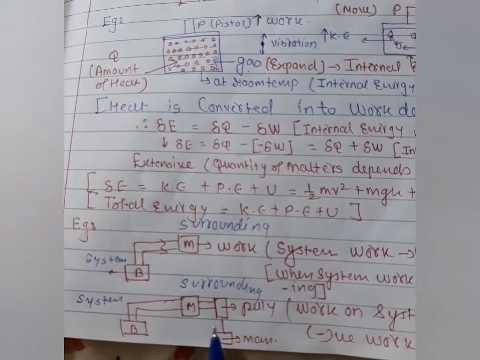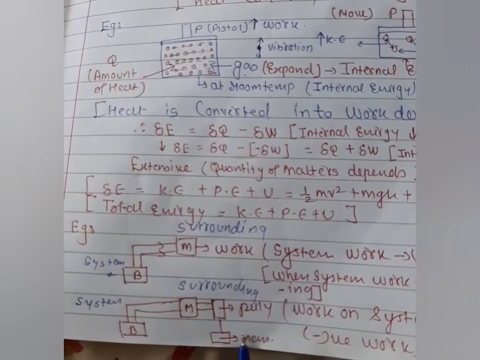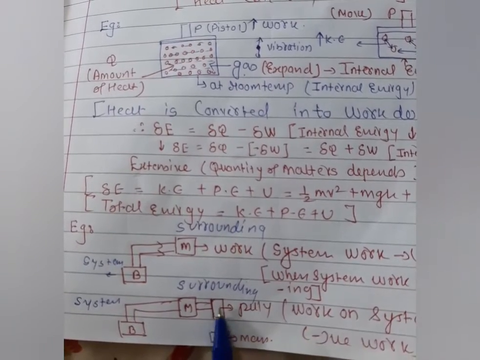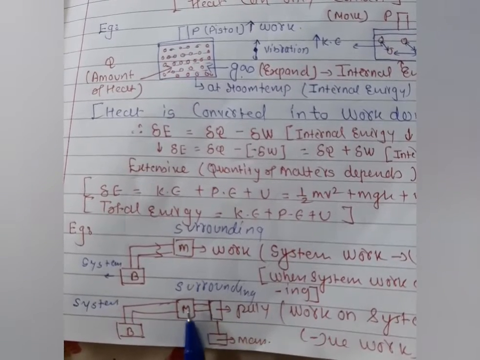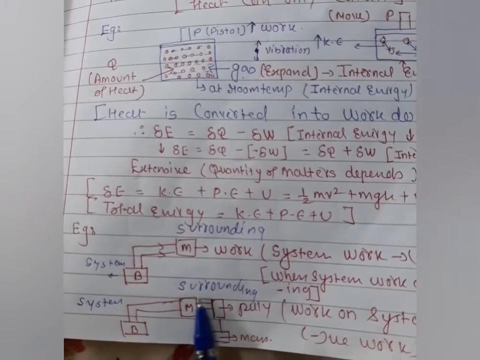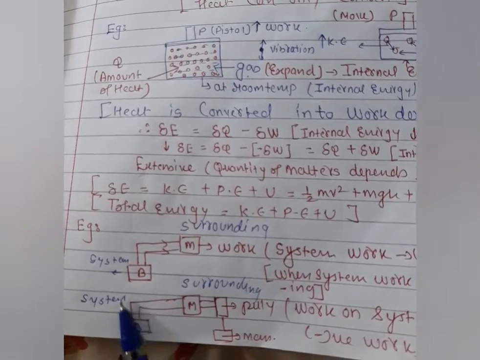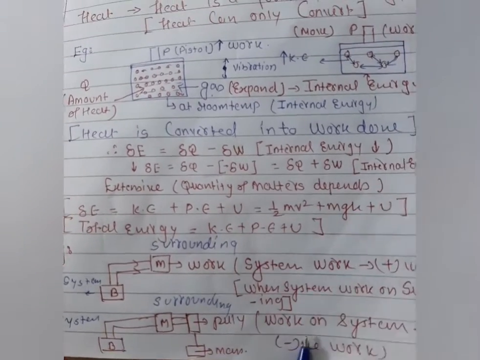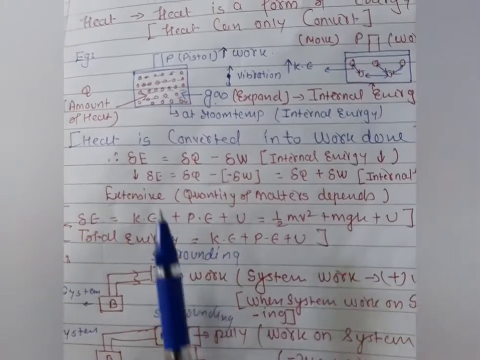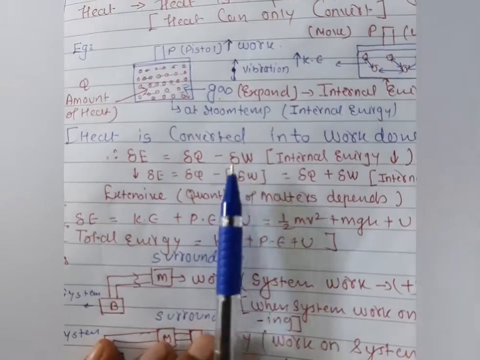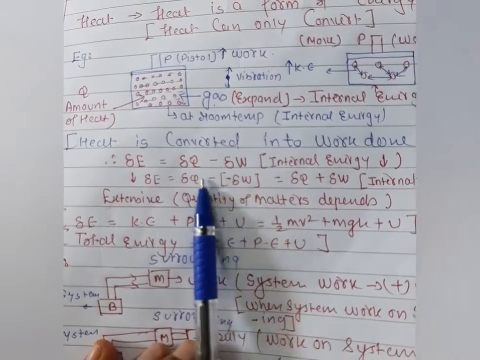Yes, this has happened. When you connect a pulley with the mass and the pulley starts to rotate, the surroundings start to do work here. So the system is also working here. This type of work is called negative. At this condition, when the work is negative, the formula is changed here, and when the work is negative, negative becomes positive.